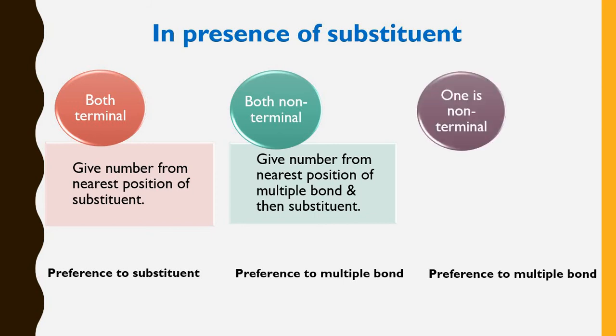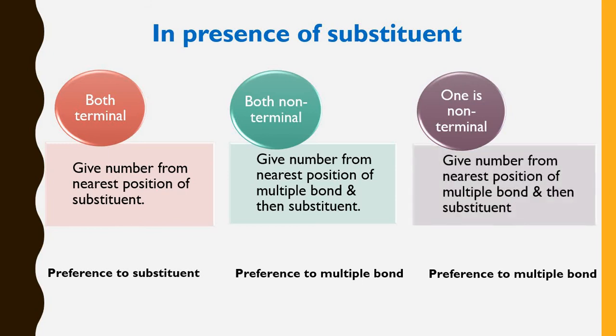And third criteria, if one multiple bond is non-terminal, then you have to give the number from the nearest position of the multiple bond, and then think about the substituent. So in these three criteria, this is the exceptional condition. You have to give the preference to the substituent if both these multiple bonds are at the terminal side.